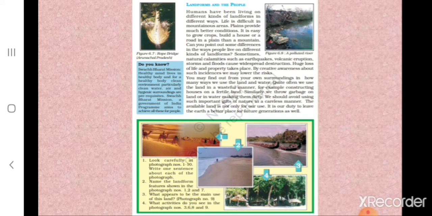And children, here on the left hand side, you can see the rope bridge that is made of ropes and bamboos, and it is the longest hanging bridge in Arunachal Pradesh. And on the right hand side, you can see the image of a polluted river.